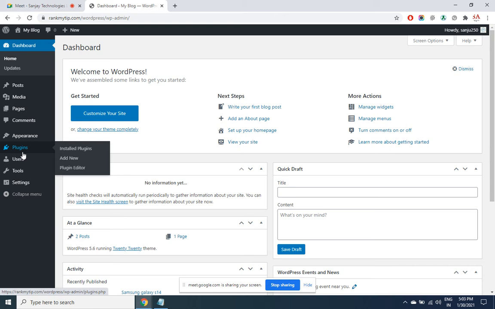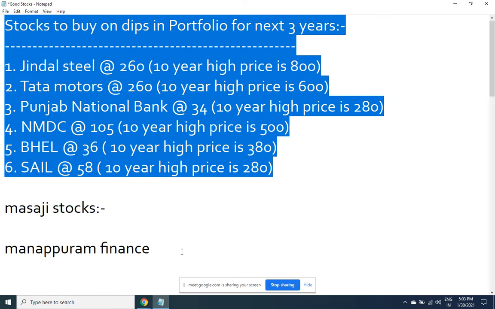So these plugins are just like your Play Store, where whatever requirement you wish to have, you can get through the plugins. There may be several plugins meeting your requirement. I'll tell you how you have to decide which plugin to install. So just one line regarding the plugins.